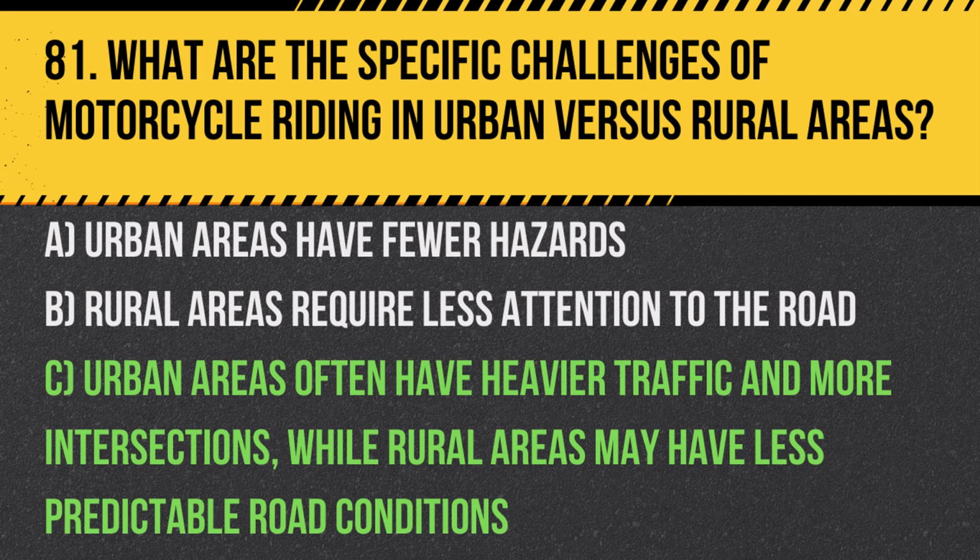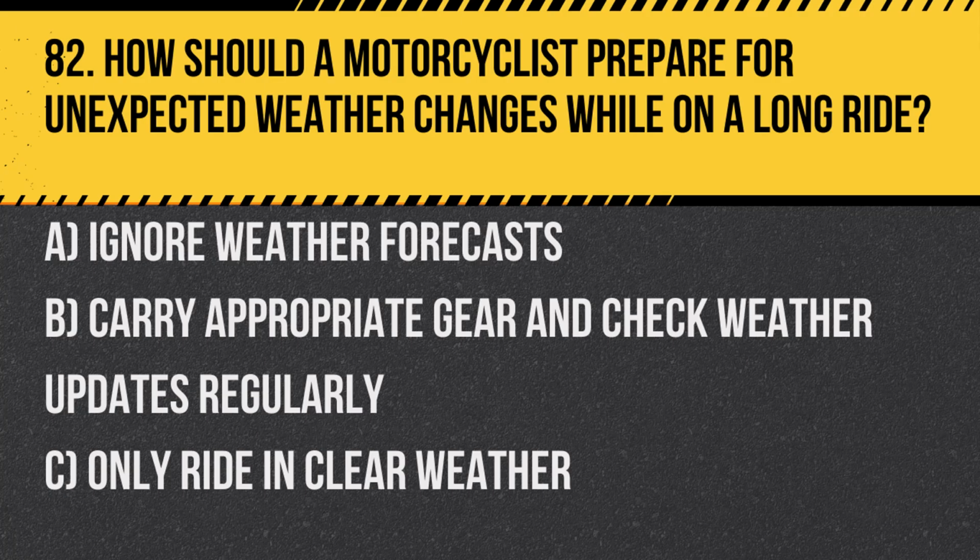Answer: C. Urban areas often have heavier traffic and more intersections, while rural areas may have less predictable road conditions, requiring different riding strategies. Question 82. How should a motorcyclist prepare for unexpected weather changes while on a long ride? A. Ignore weather forecasts. B. Carry appropriate gear and check weather updates regularly. C. Only ride in clear weather.